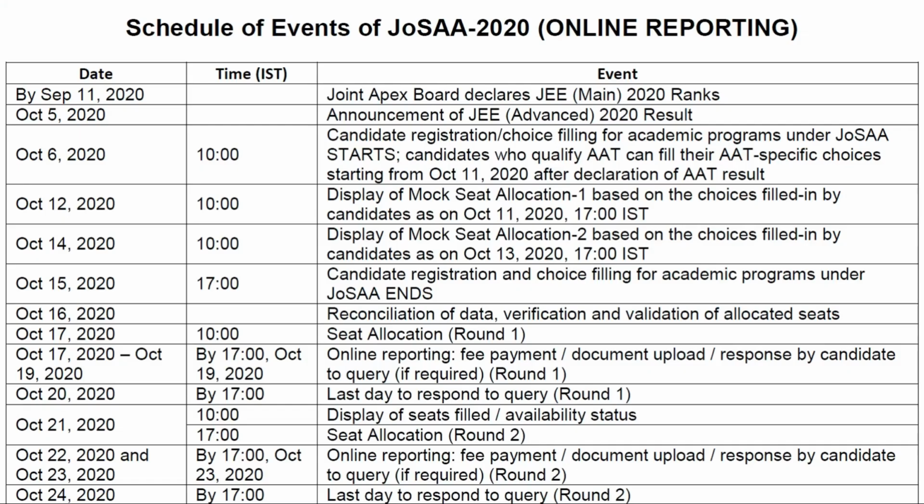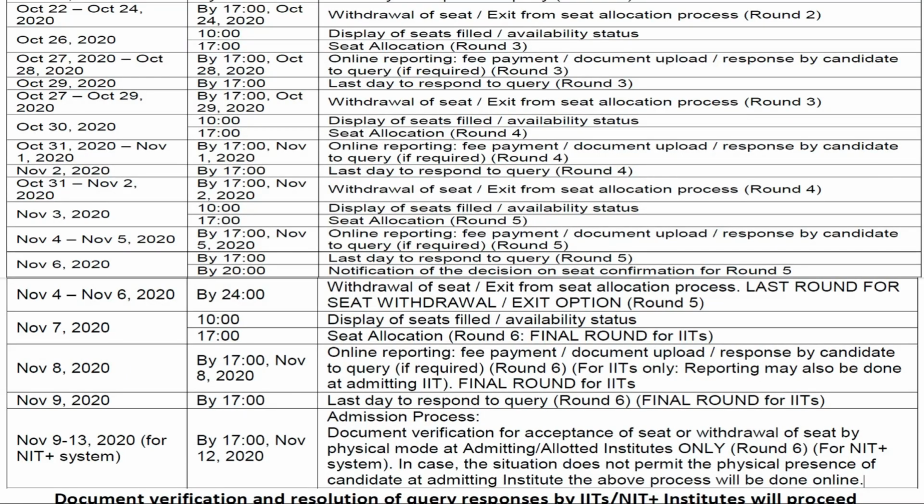JOSAA counseling schedule. This is the schedule of events for JOSAA 2020 online reporting, and you can pause the video and check it once, where they mentioned each and every step before completion of the total admission process, like round 1, round 2, and all the things you need to do, like submission, verification, options, choice filling. Everything will be done according to this process. Just take a screenshot of this schedule, so that you will be able to access it anytime from your gallery. And this is also the ending. At last you will find that November 9 to 13, the NIT plus system admission process ends.